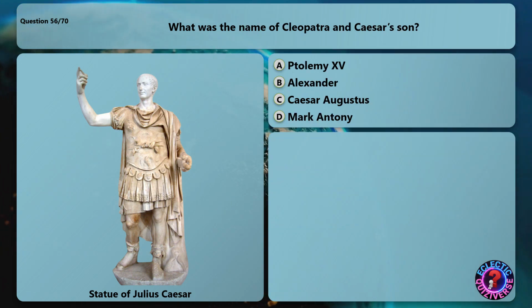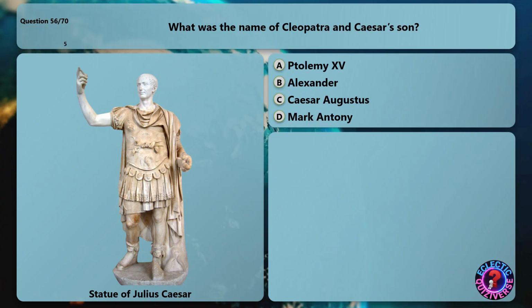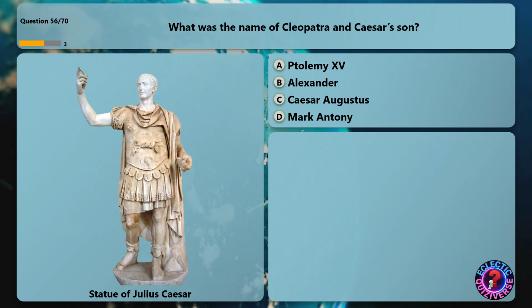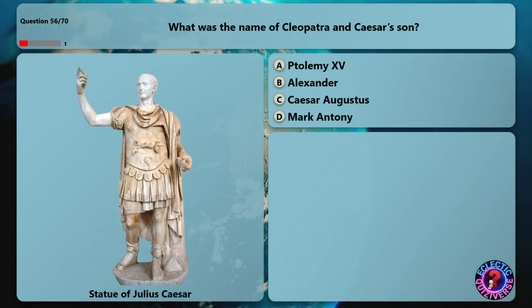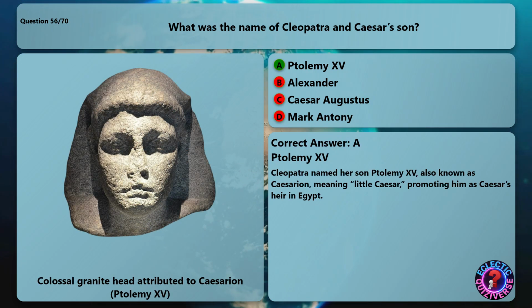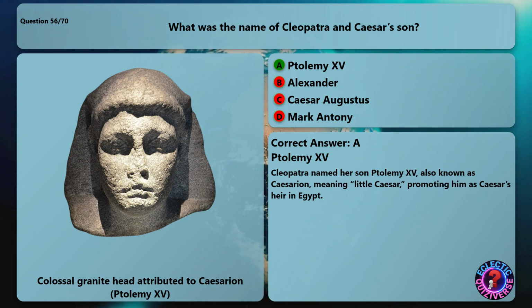What was the name of Cleopatra and Caesar's son? The correct answer is Ptolemy XV. Cleopatra named her son Ptolemy XV, also known as Caesarion, meaning Little Caesar, promoting him as Caesar's heir in Egypt.